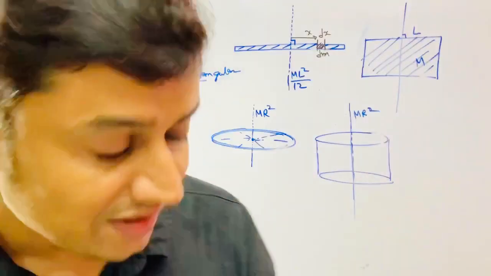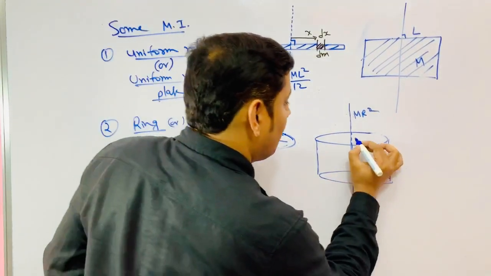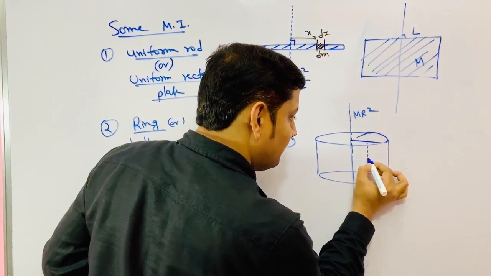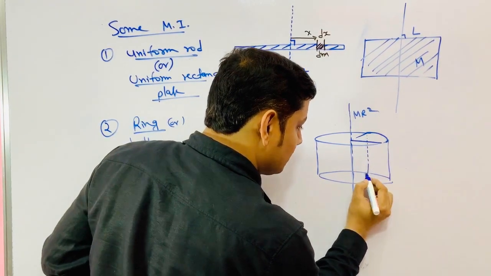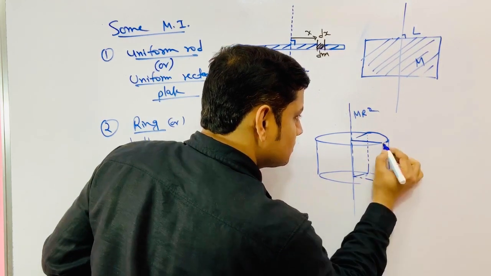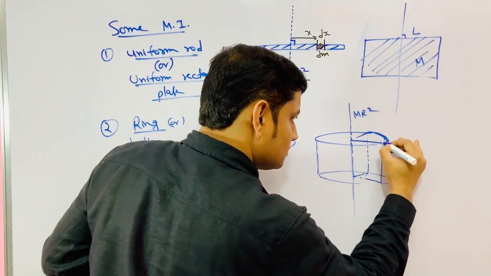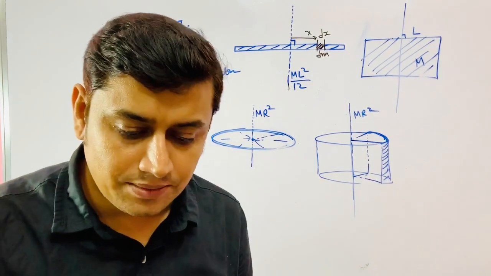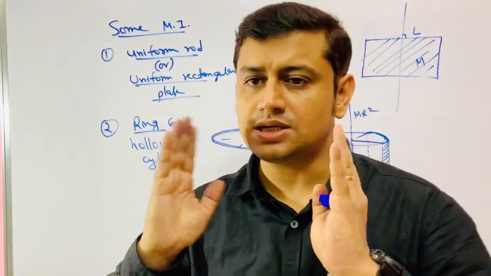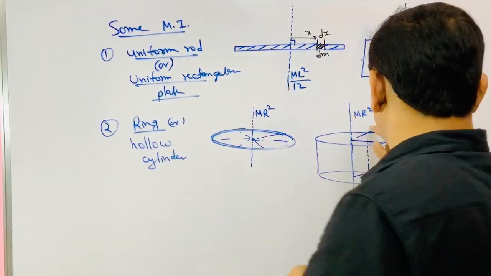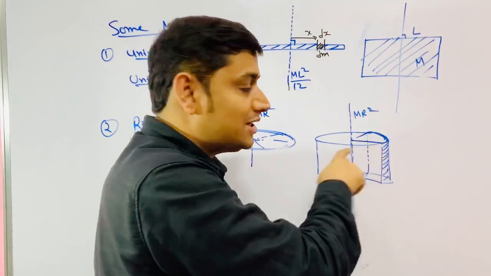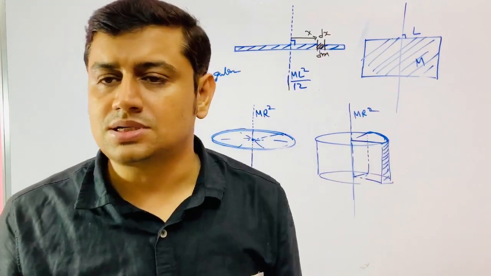Even if I take only this part of the cylinder, whose mass is M. So this is like this. This is coming from here to here, and this is the total mass. Total mass is M, radius R. Still moment of inertia is same.